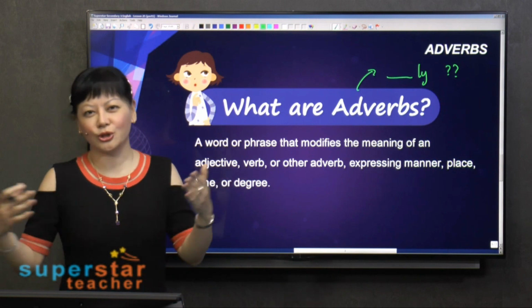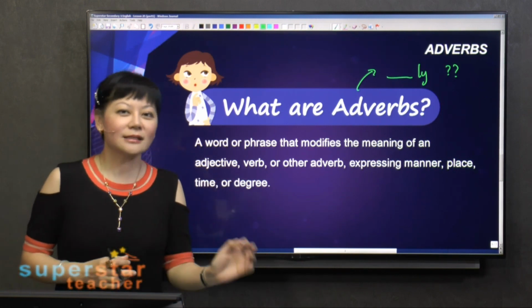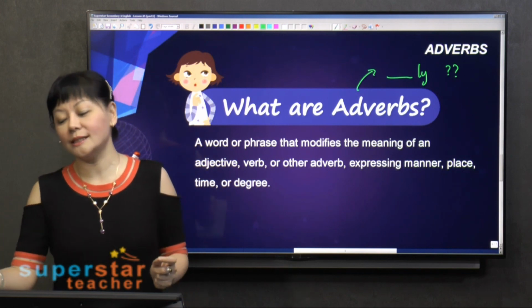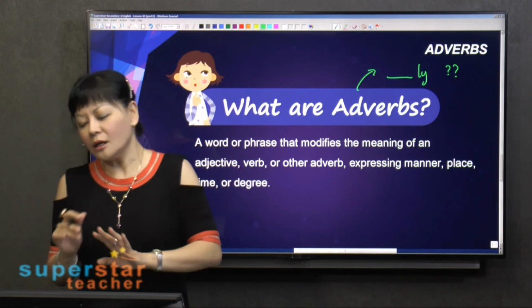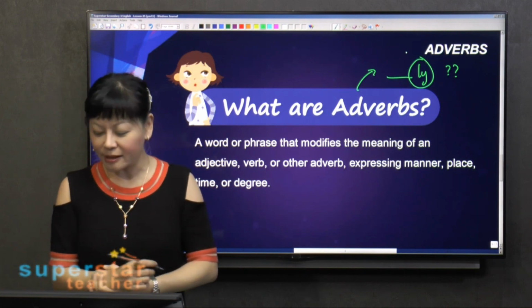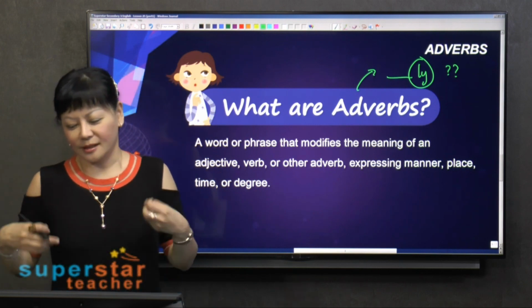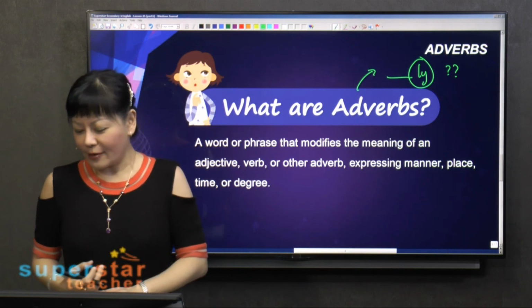So we have words like cautiously, beautifully, gently, roughly, and so on. These are the words with the ly endings. But not every adverb has an ly ending. It really depends on which category of adverbs it belongs to. All right, now let's see.